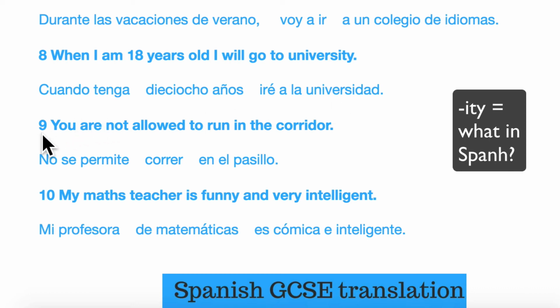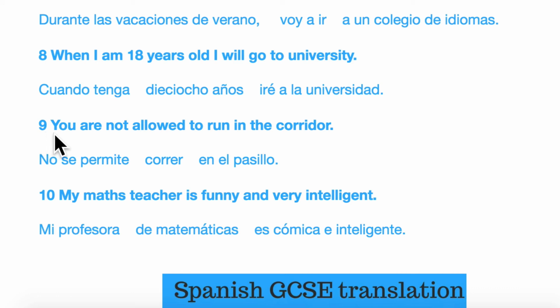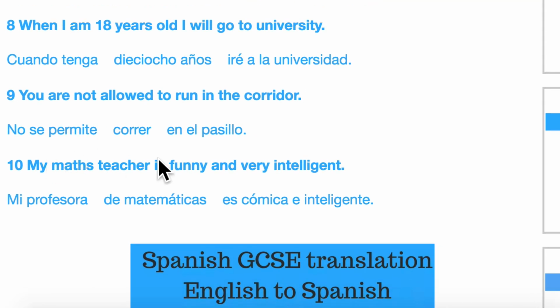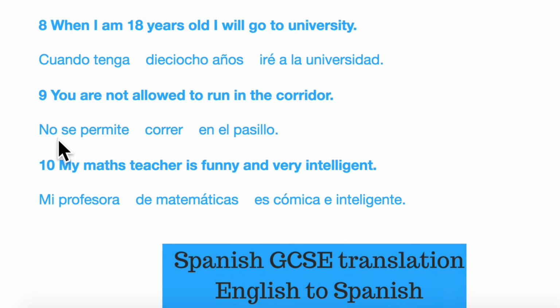Now let's go on to number 9. Moving along really quite quickly now. You are not allowed to run in the corridor. Standard sort of phrases that hopefully you've come across and you will have come across from the textbooks. So the first little expression here, no se permite, there we go, no se permite. There's to run, correr en el pasillo. Run that all together. No se permite correr en el pasillo.